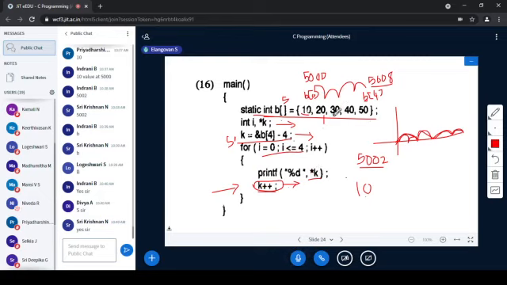The value at the address 5004 is 30. So 10, 20, 30, 40, 50 will happen. When it comes again, i becomes 5, so the condition will not be satisfied. It will not print and will come out of the loop. So 10, 20, 30, 40, 50 will be the answer for this.